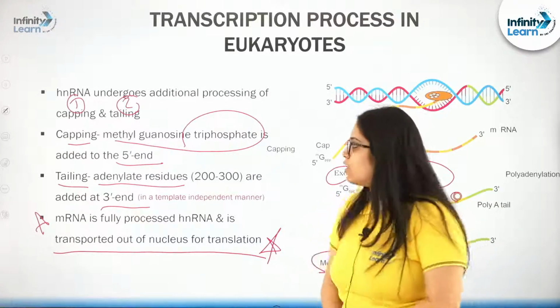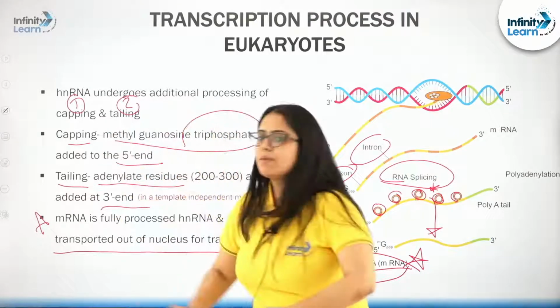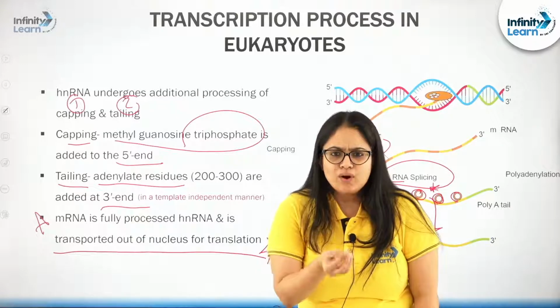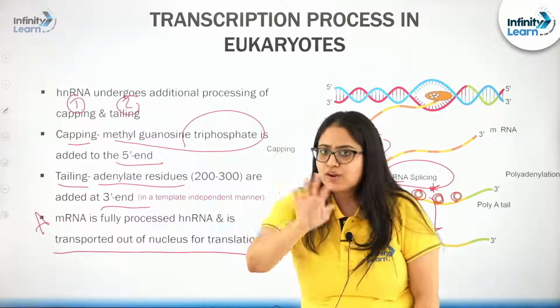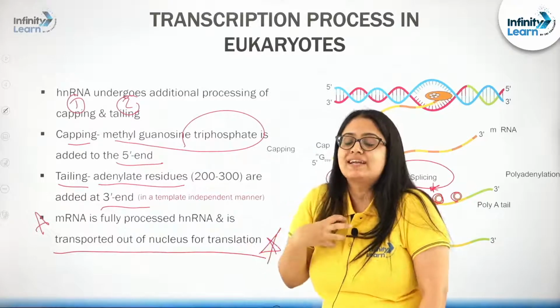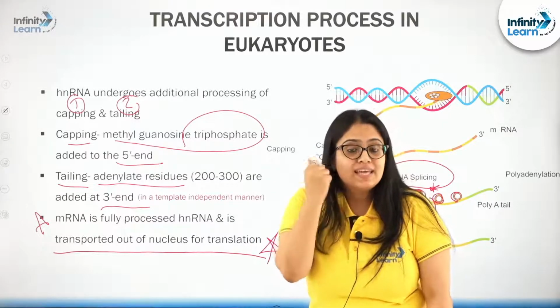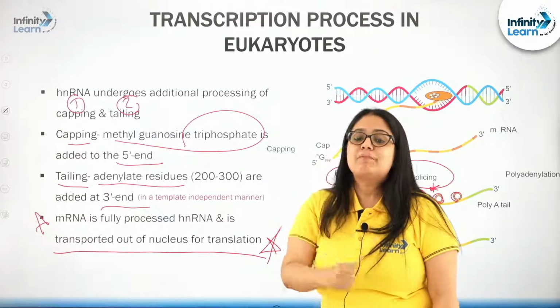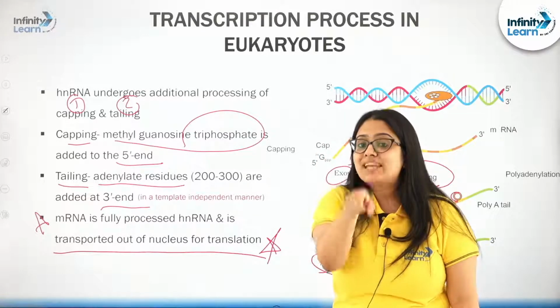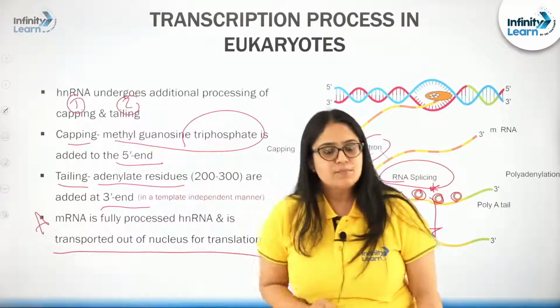Well, talking about capping, cap is going to be added at 5', it should be clear. Now let us talk about the biochemical nature. What is this cap? Is that a cap that you wear? No, cap means there is something taking place inside a living system. So if I say cap, that means there has to be some chemical composition of this cap which is getting attached with the help of some kind of bond on the 5' end of this primary transcript.